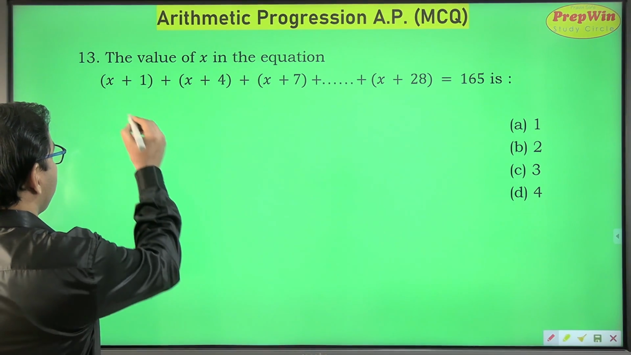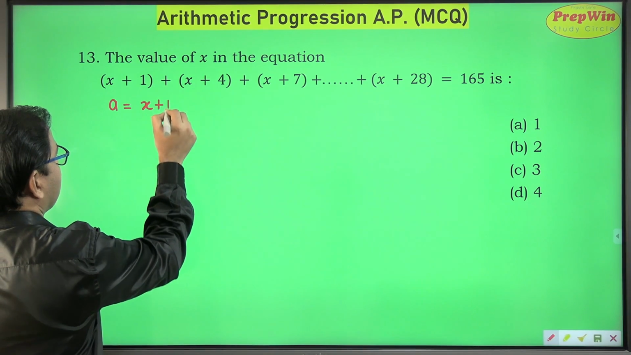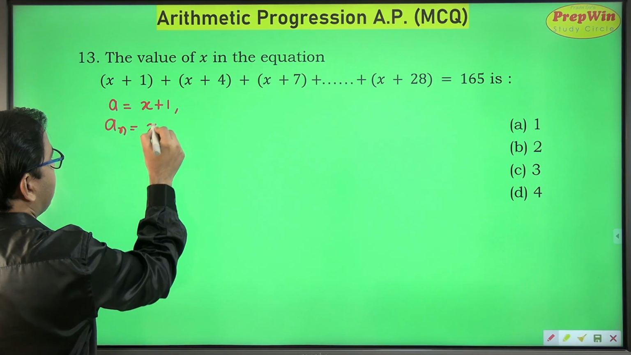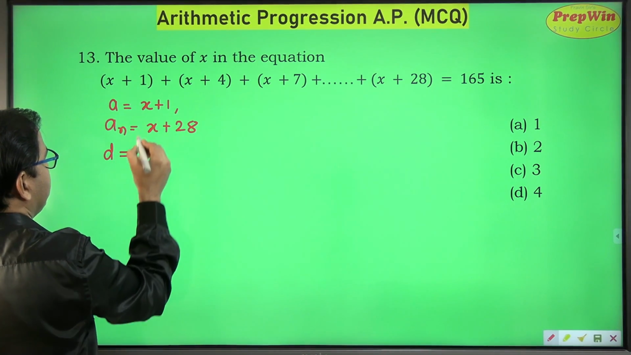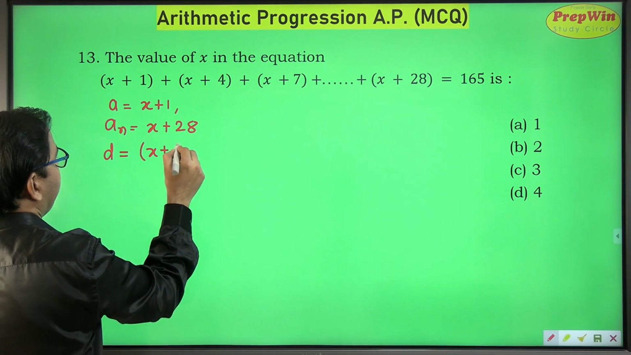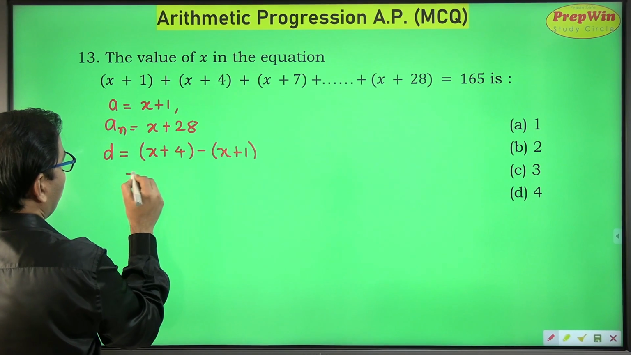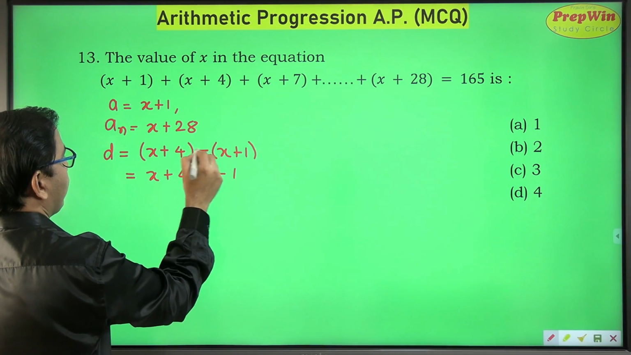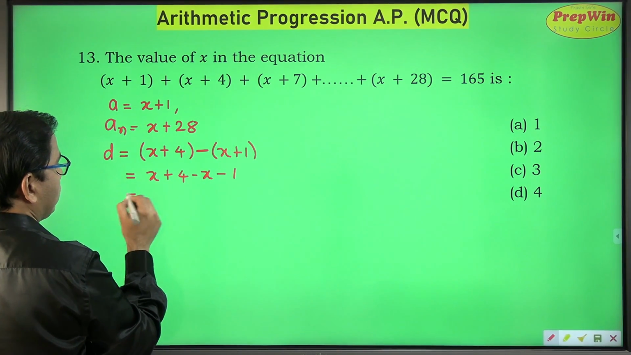In this question, a is equal to x plus 1. The last term, or the nth term, is equal to x plus 28. What about the common difference? The difference of two consecutive terms, which is x plus 4 minus x minus 1, opening the bracket with a negative sign, so both positive will become both negative.